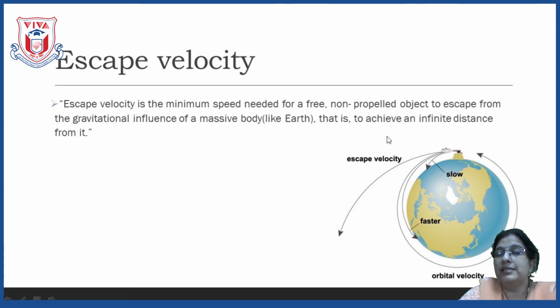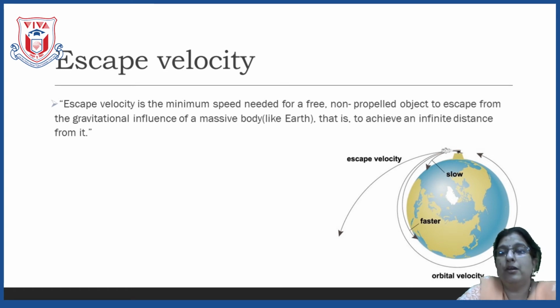Now, let us see this diagram. What is there? This is the earth. Here a person is standing and is throwing the ball. Suppose he throws the ball at a very low initial velocity. The ball will surely go straight a little bit and fall down on the ground. Go on increasing the initial velocity by which you are throwing the ball.